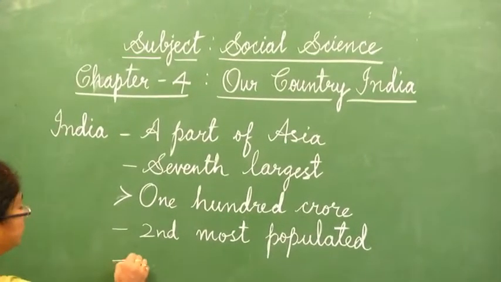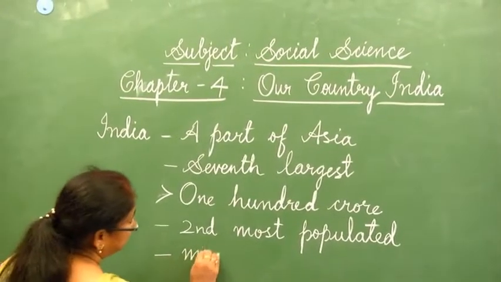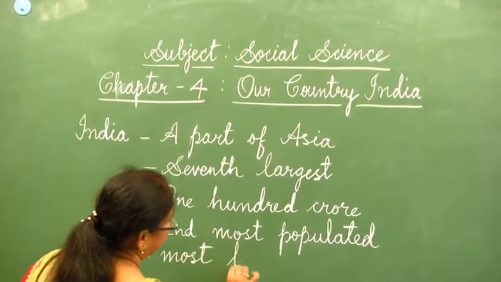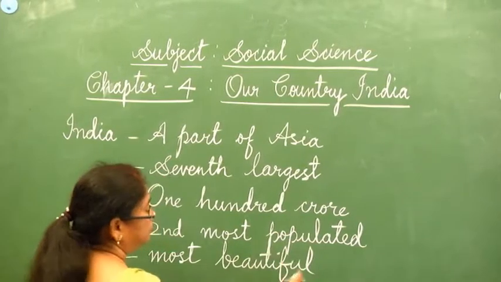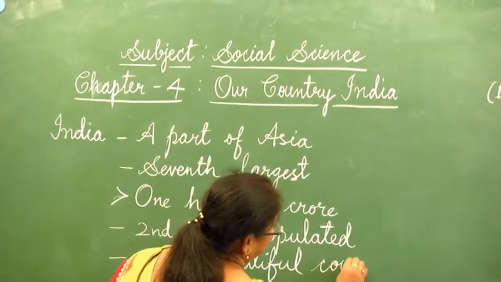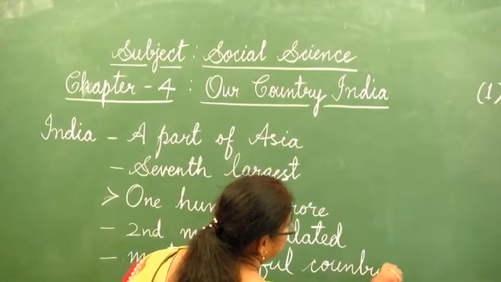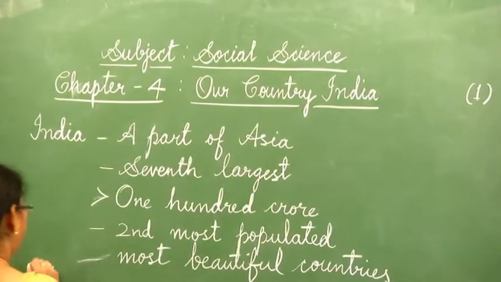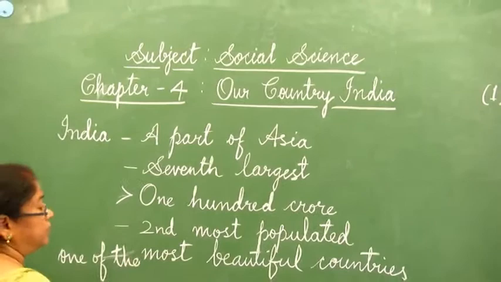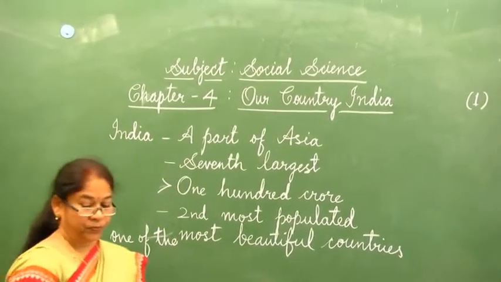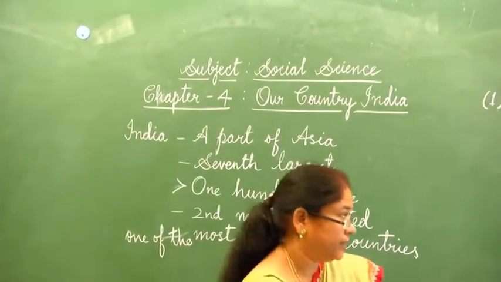It is one of the most beautiful countries in the world. Why is it said to be so beautiful? We will see why it is said like this.